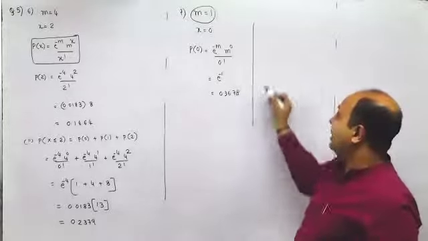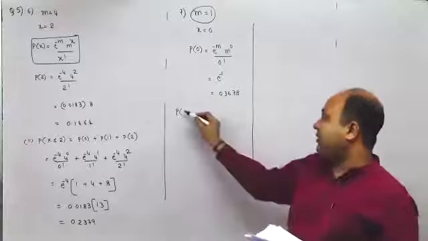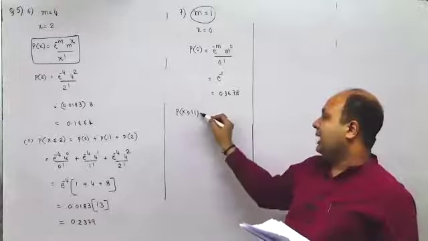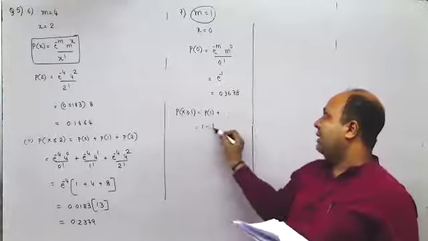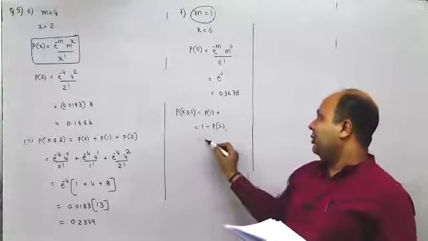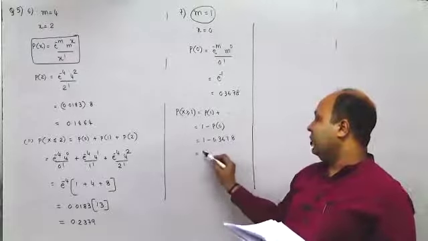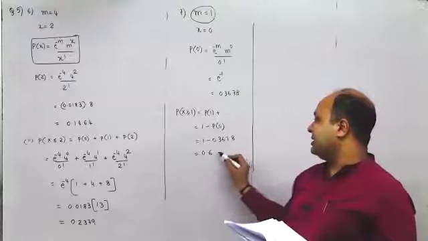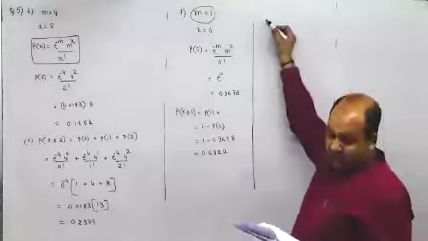Next, at least one defect. So it would be one defect or more. So I can take 1, 2 and so on, or I can take 1 minus P of 0. I would get 1 minus 0.3678. So I would get 0.6322.